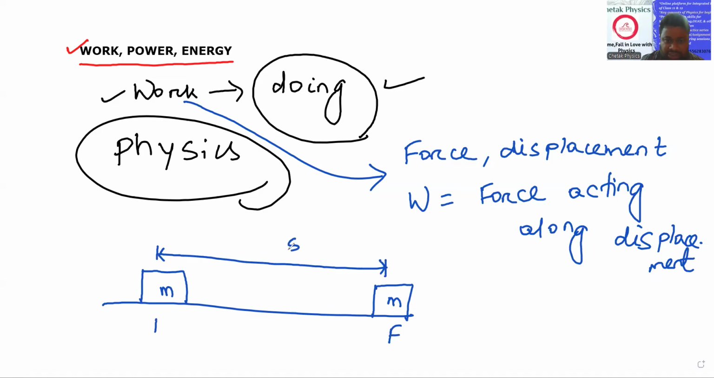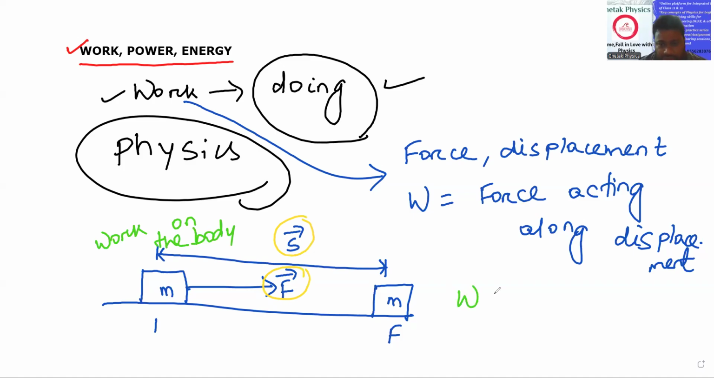And the displacement is S, which happens only because of this force F. So the force F is producing displacement S. This force is doing some work on the body. Work is produced on the body of mass m. So work done will be given mathematically from this concept.